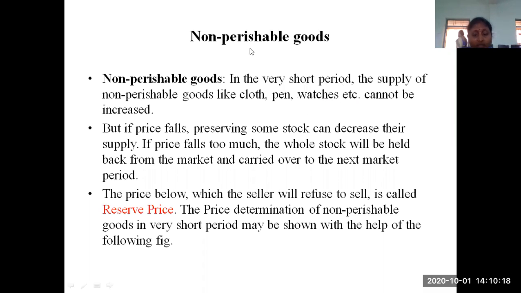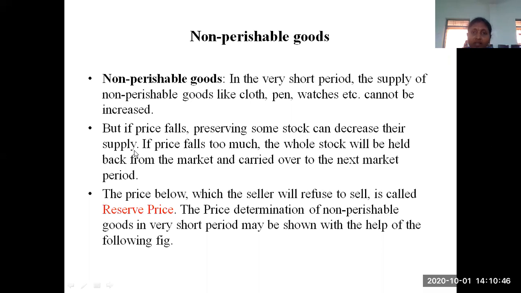So how will the price determination be performed for this type of goods? Now we are going to discuss it. Suppose in this very short period the price falls. The suppliers' motive is to earn profits. Whenever the prices go down, they will preserve some stock and decrease their supply.